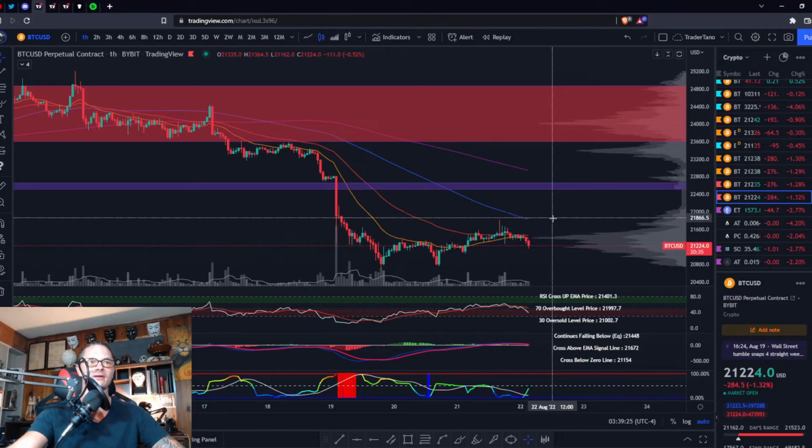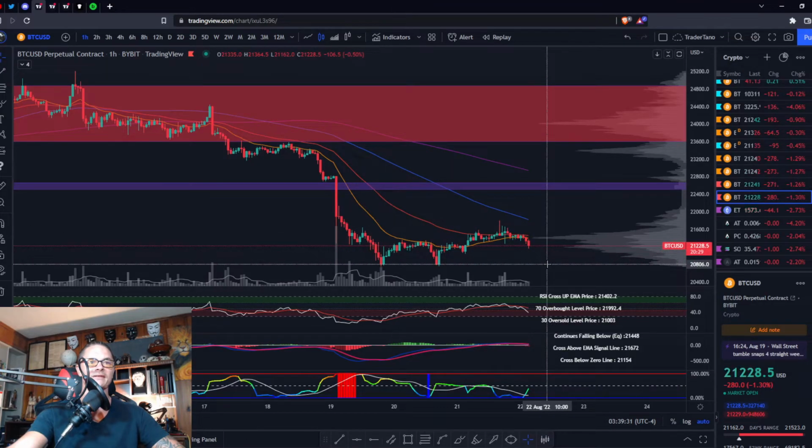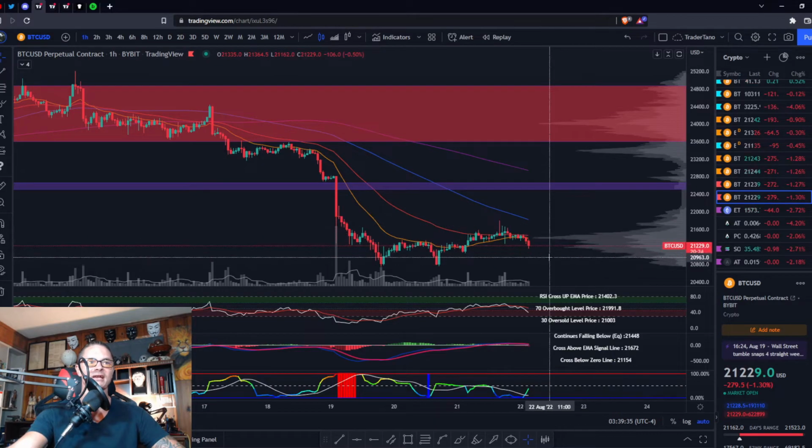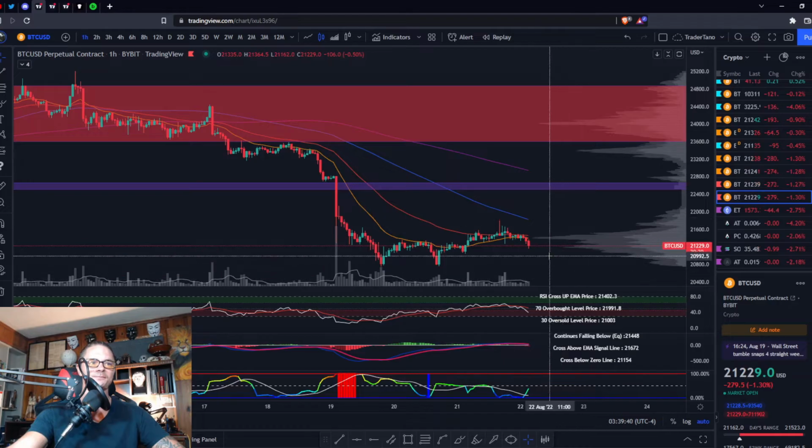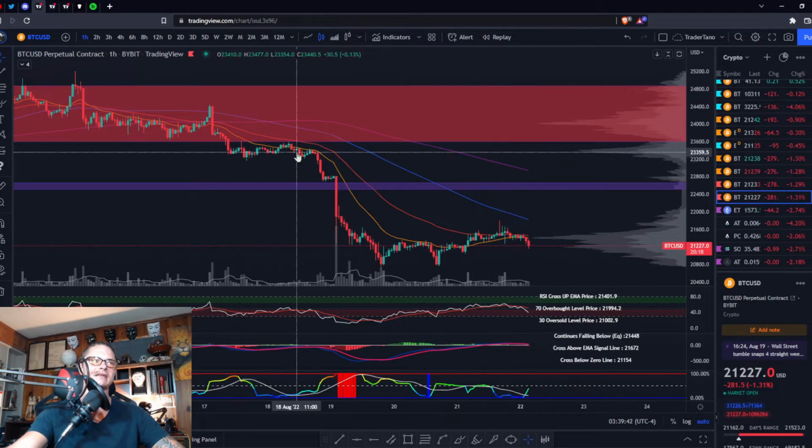Maybe we either come up to the last high and the 100 at 21,800, or come break these last lows at 20,800. So we've got a $1,000 range right now. A little bit up to the right, but basically a range. Basically consolidating at the moment.